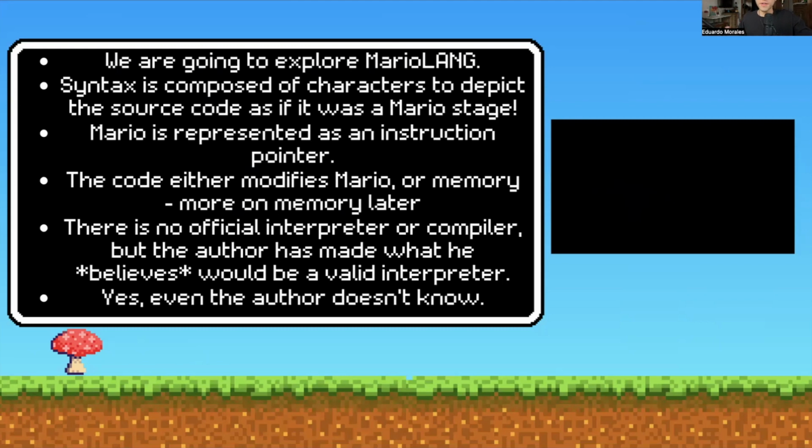There's no official interpreter or compiler, but the author of MarioLANG has made what he thinks would be the official interpreter or compiler, but he has not made it official. There are other unofficial interpreters and compilers, and that is actually what we use in the GitHub repository that I have linked at the end.